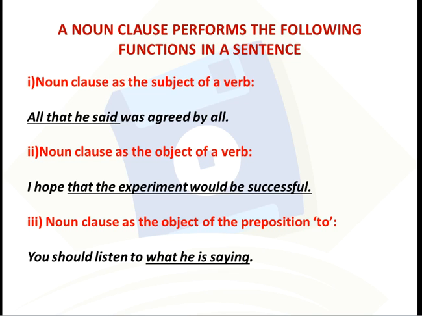A noun clause performs the following functions in a sentence. Noun clause as the subject of a verb. For example, all that he said was agreed by all. All that he said, this is a noun clause, as subject of verb was. Noun clause as the object of a verb. I hope that the experiment would be successful. So, here that the experiment would be successful, this is a noun clause as object of the verb hope.